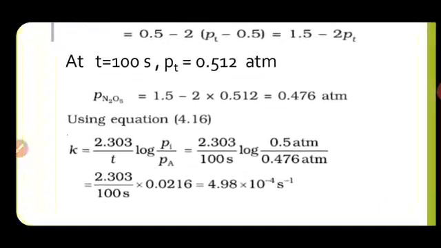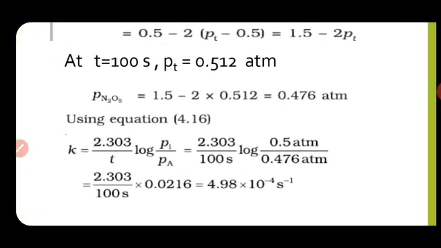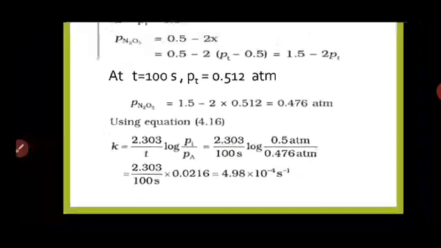Now we use equation 4.16. This is the equation which shows the rate constant in terms of pressure. So K is equal to 2.303 divided by t into log of Pi upon Pt. Substituting the values, we will get this value, and this is the final answer.